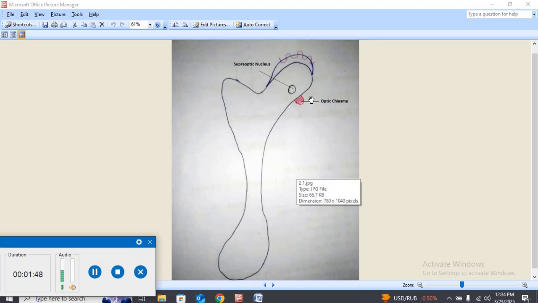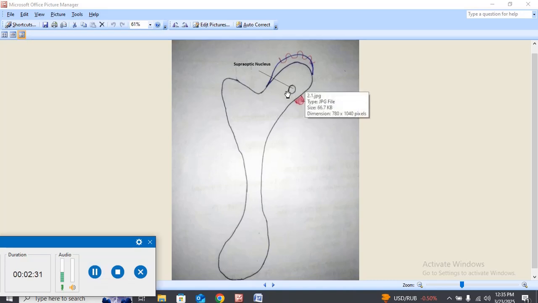In this slide, we can see the optic chiasma. The optic chiasma is the overlapping point of the optic nerves. The optic nerve goes from the eyeball, from the retina, to the visual cortex, and the two optic nerves overlap over here. Below this is the area of the brain called the hypothalamus. So in this area, the overlapping of the optic nerves occurs.